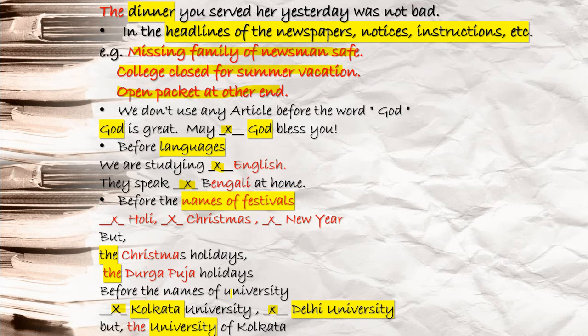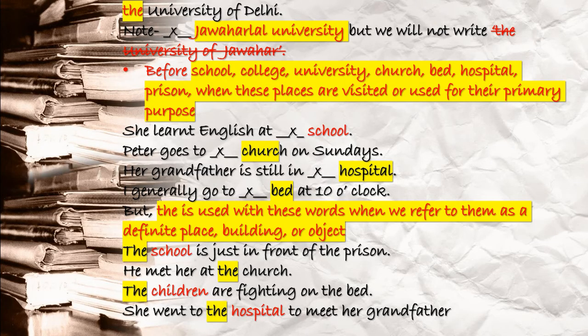If you feel any kind of doubt where you need to know more, please write in the comment section. I will try to answer you there. Next, you see the University of Delhi, that you can write as Delhi University. Before that you don't write the, but when you write University of Delhi, at that time you have to write the. One more thing, before Jawaharlal Nehru University, JNU, you don't put any article, and we will not write the University of Jawaharlal Nehru. That is wrong. Whenever proper names are given with your university, you will not write or say it this way, the University of Jawaharlal Nehru or something like that.